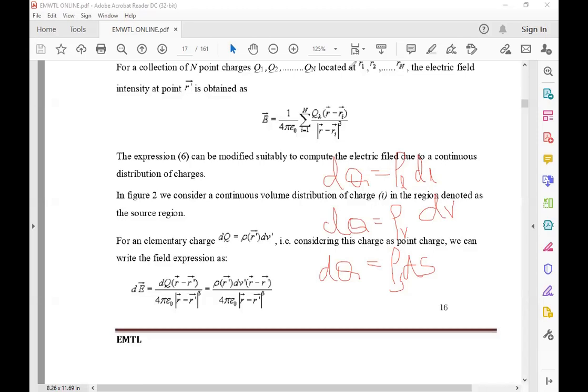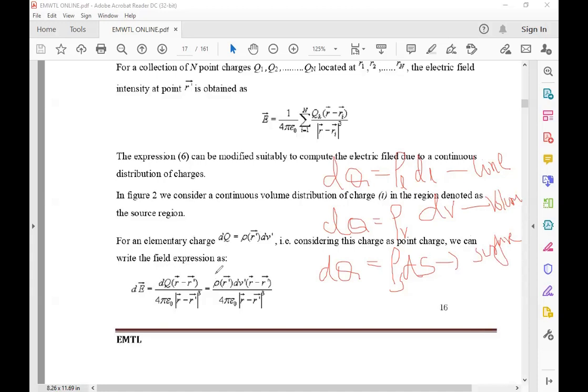So these are the formulas for dq: this is for volume charge, this is a line charge, and this is for surface. When I am changing this dE bar, there is a change in the charge also.